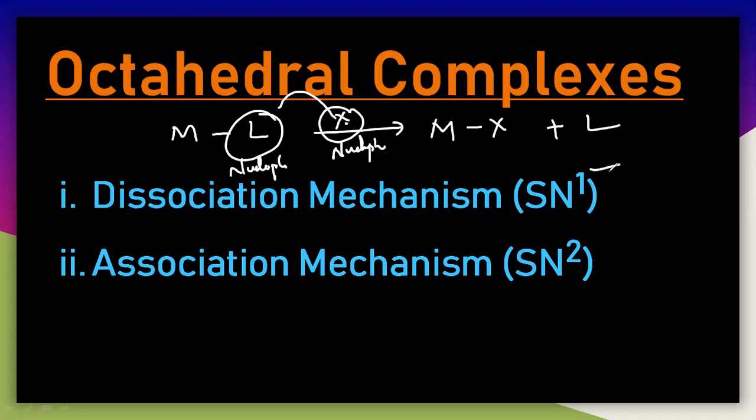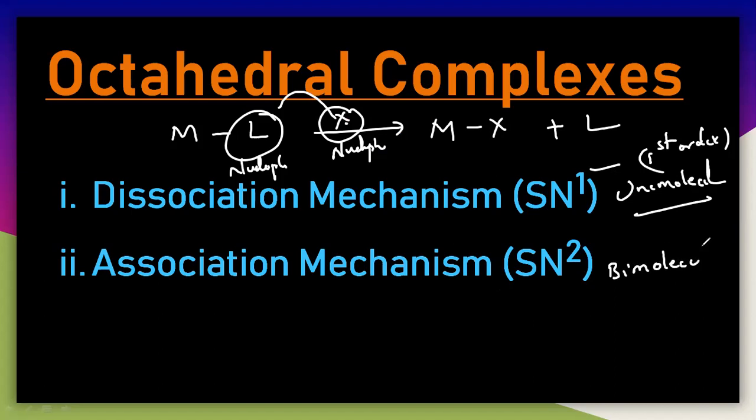If it is unimolecular, it means that it is simply a first order reaction. And in the case of the association mechanism, it is bimolecular, that means it is a second order reaction. We will see how it is second order and how it is first order with the kinetic parts also. So let us first understand the dissociation mechanism, and then we'll see the association mechanism for the different complexes.